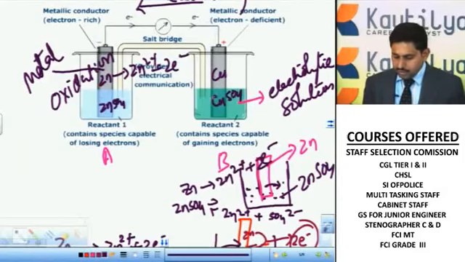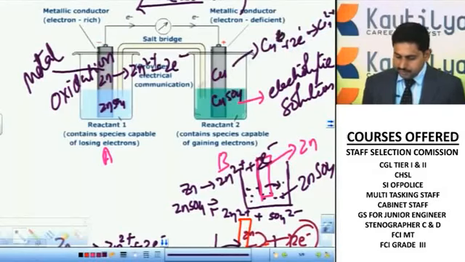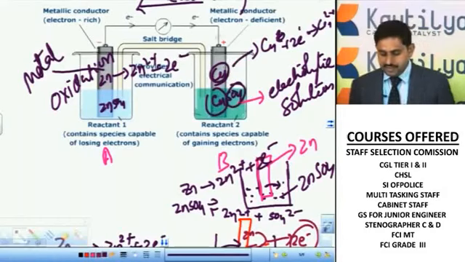Here the copper metal accepts the 2 electrons and tries to convert into copper 2+ ions. Remember, this is a copper metal accepting the electrons from the zinc.